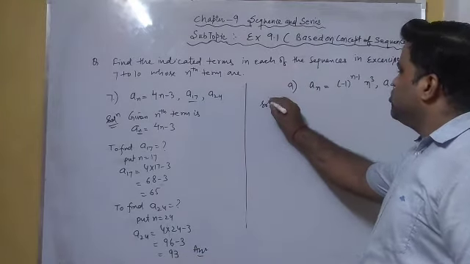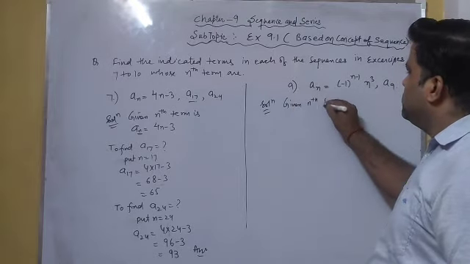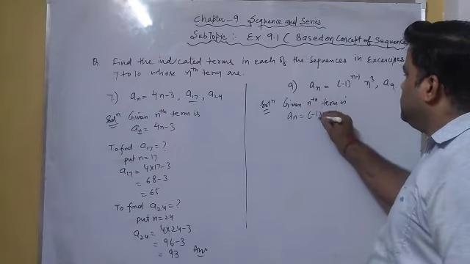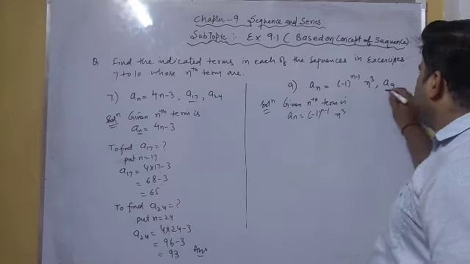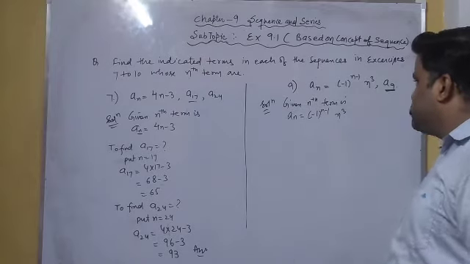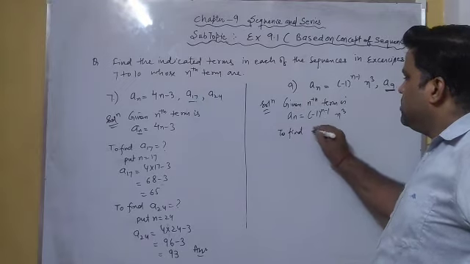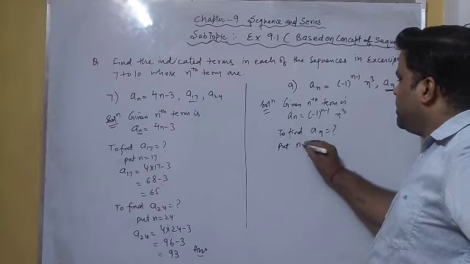Let us come to the solution. The given nth term is a_n equal to (-1)^(n-1) into n cube. We have to find the 9th term, as n denotes the natural number. So to find the 9th term of this sequence, we put n is equal to 9 here.